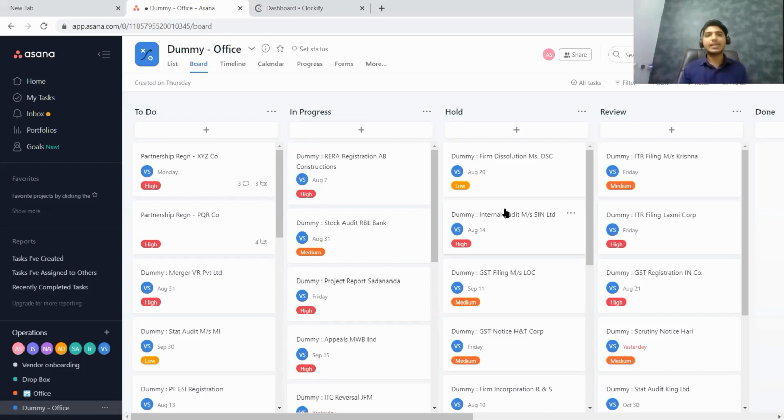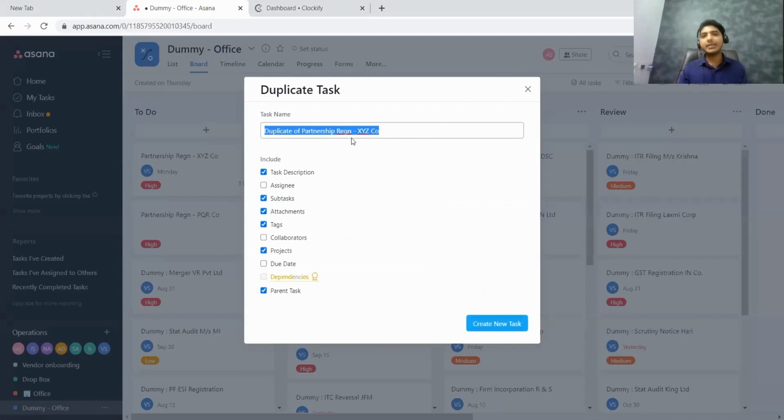But let us say that majorly what I do is partnership firm registration or company registration or some other task which has multiple subtasks. In order to save my time, there is one small feature called duplicate the task. For partnership registration, I have created 4 subtasks in that. All that I have to do is duplicate the task, and it will ask what are the things that I need to duplicate. Here I'll just change the name.